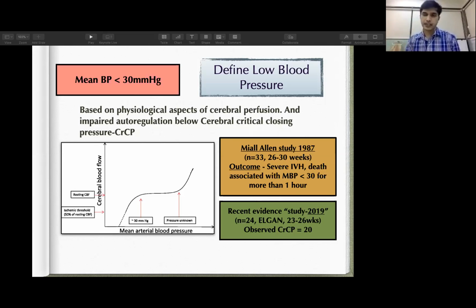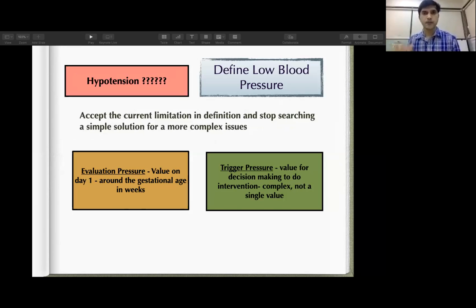If your blood pressure is lower than that number, it affects your cerebral perfusion and can lead to brain injury. What that exact number is, is still not known, but definitely there is some perfusion pressure below which brain injury occurs. So at this juncture, we should accept that there are many limitations in defining low blood pressure, and we should stop searching for a simple solution to a more complex issue of hemodynamic compromise.